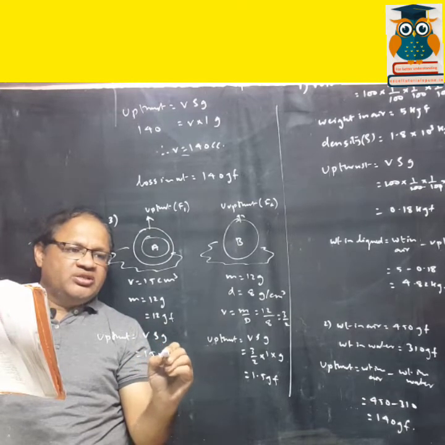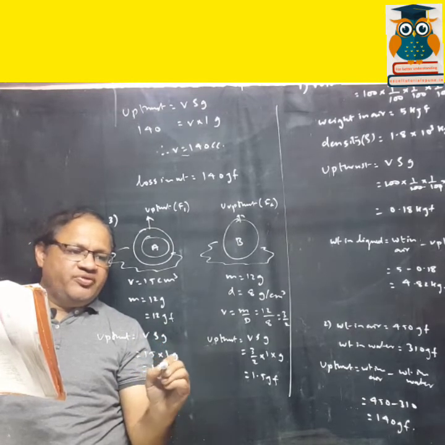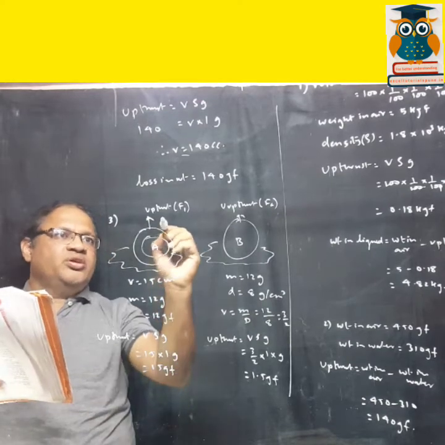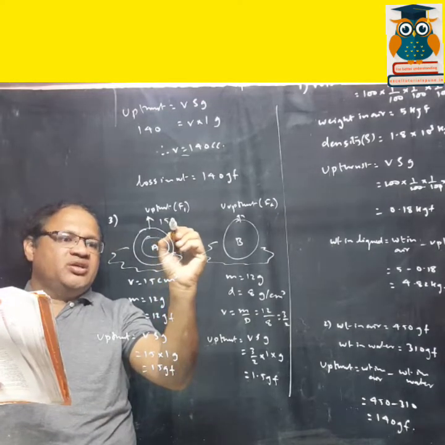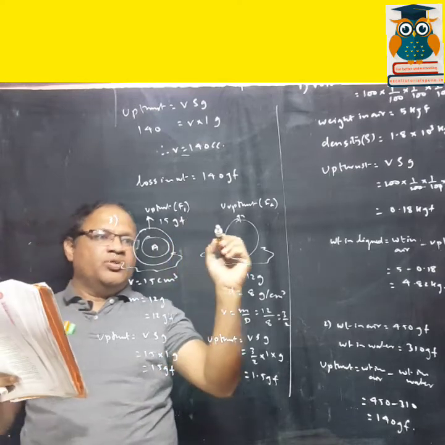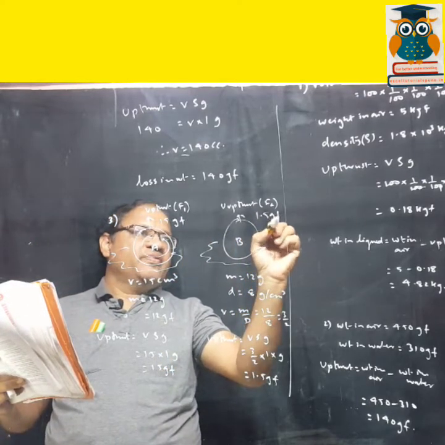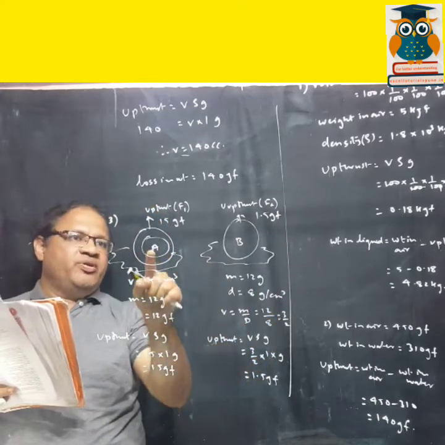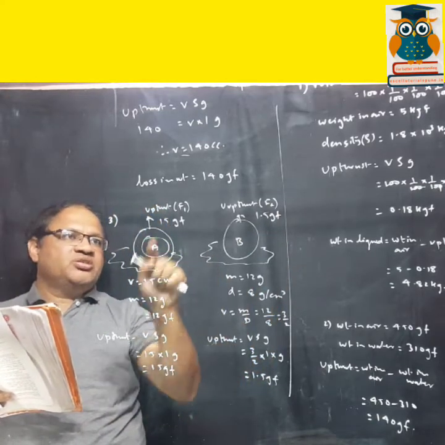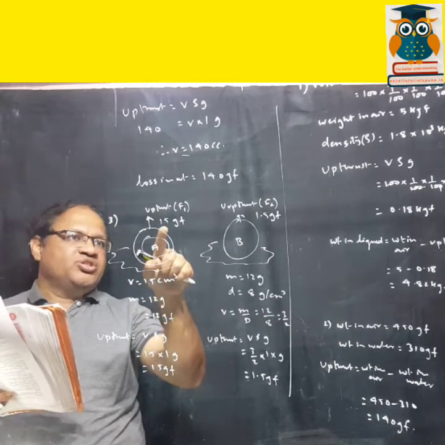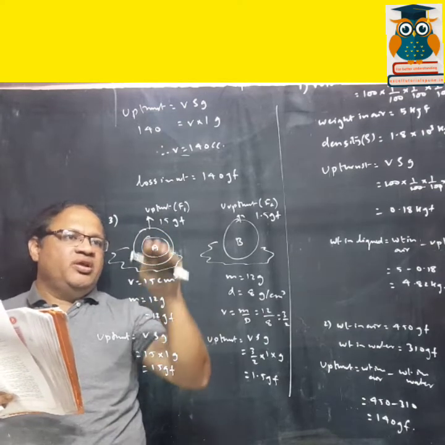Volume is 15, density 1 g, that is 15 gf. So over here the upthrust acting is 15 gf, and here how much is the upthrust acting? 1.5 gf. So see here, the weight of the body is 12 gf, but the upthrust is 15 gf. So upthrust is more than the weight, so the body will float.